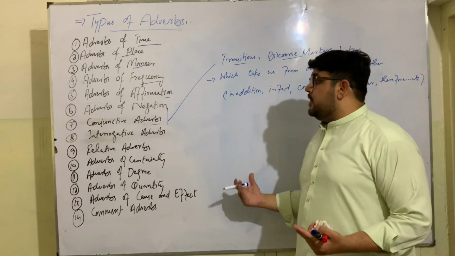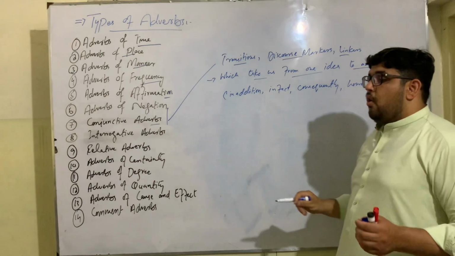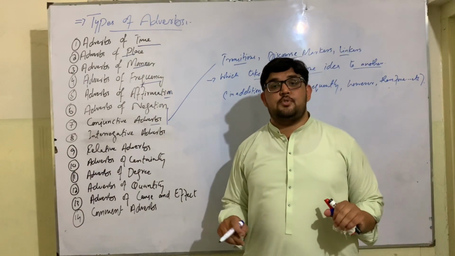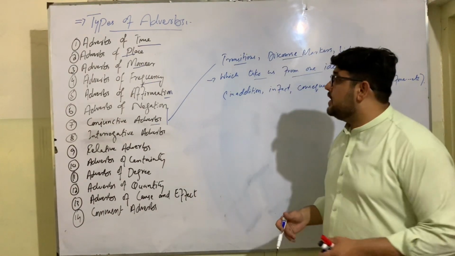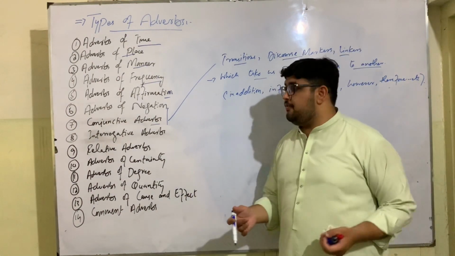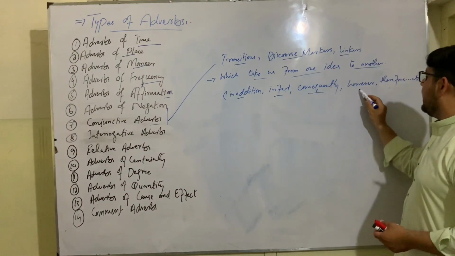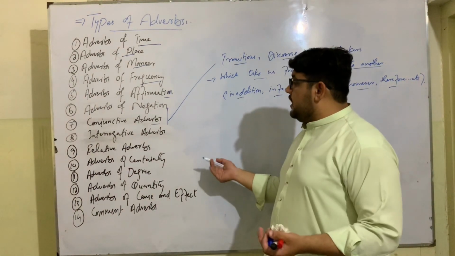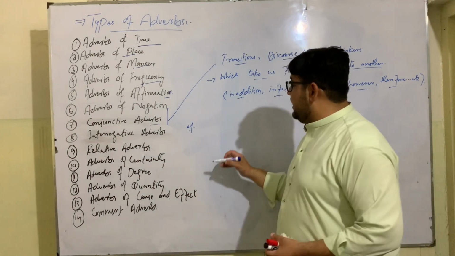They are those adverbs which are used to take us from one idea to another idea, or to connect ideas in a sentence and then paragraphs. They shape up the structure of paragraphs. Like for example, we have in addition, in fact, consequently, however, therefore, nevertheless, nonetheless, etc. They take us from one idea to another idea. They connect ideas into sentences or paragraphs.